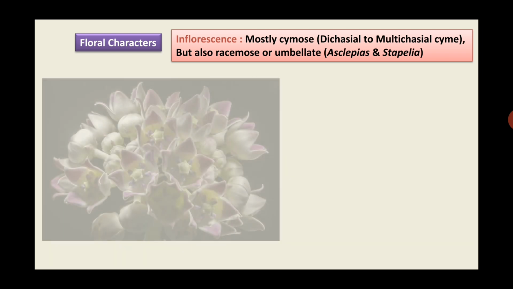Multichasial cyme inflorescence: in this, the main axis ends in a flower, and at the same time it again produces a number of lateral flowers around, and the oldest flower is in the center. So here